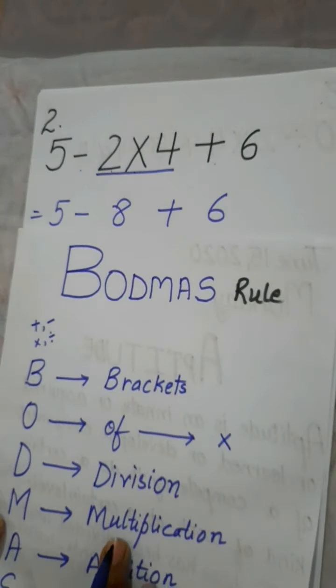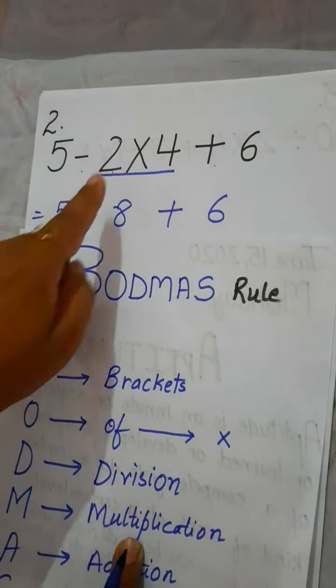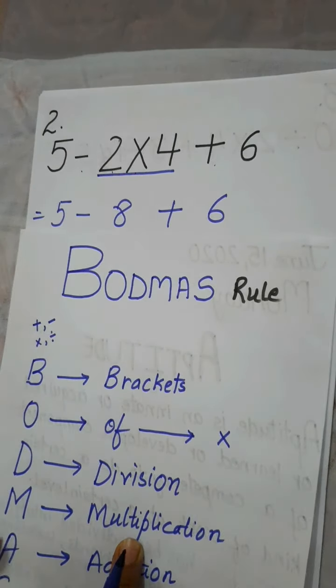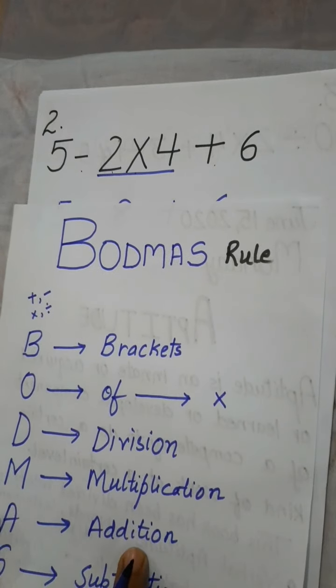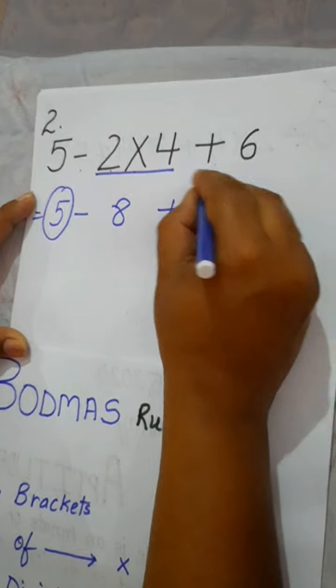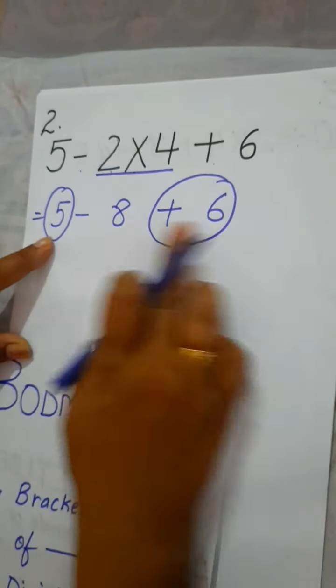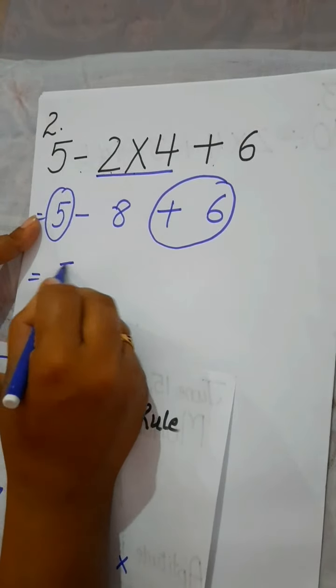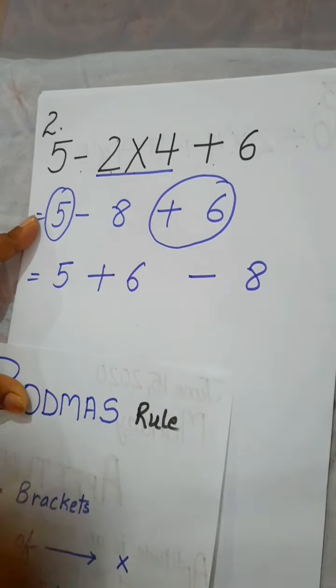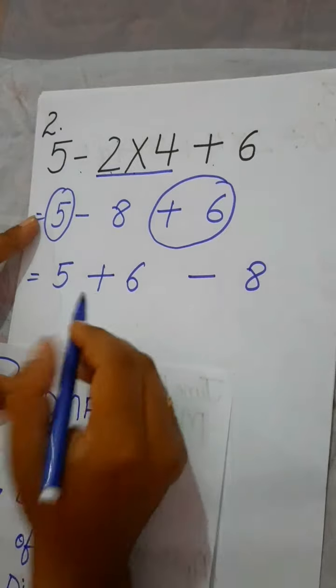According to the rule, you multiplied first, so this is the reason you did 2 multiply by 4, that is 8. Then next we have addition, so you have to add this number and this number. You can also write it like this, 5 plus 6 minus 8, for your convenience.